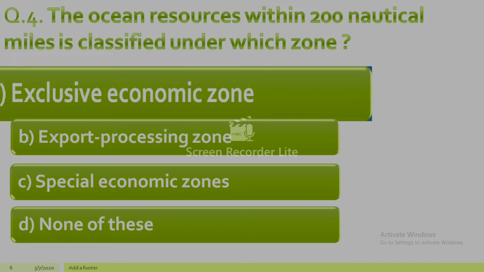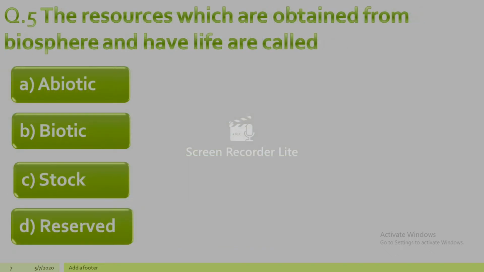Okay. Moving on to our last question. The resources which are obtained from biosphere and have life are called A. Abiotic resources, B. Biotic resources, C. Stock resources, and D. Reserved resources. And the correct answer is B.